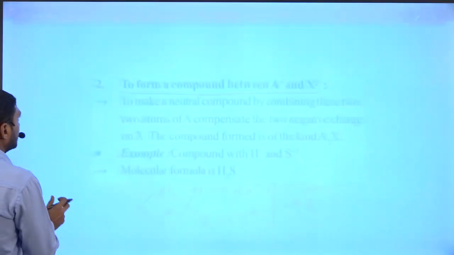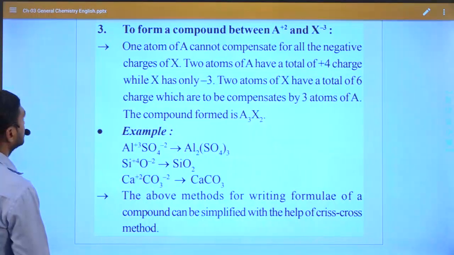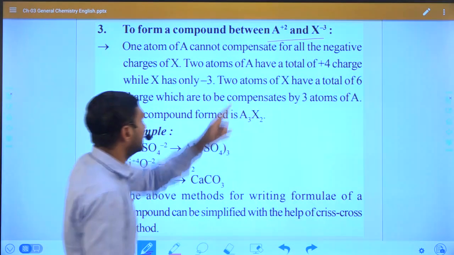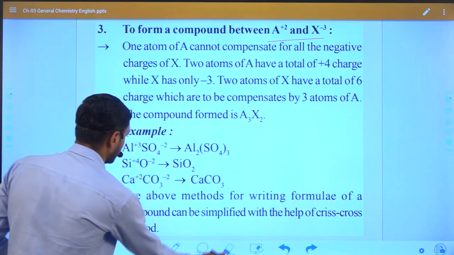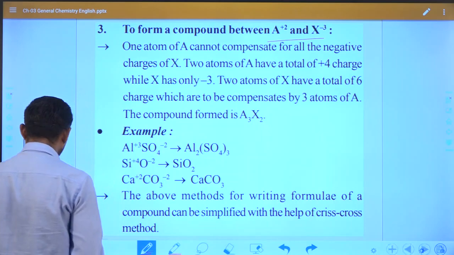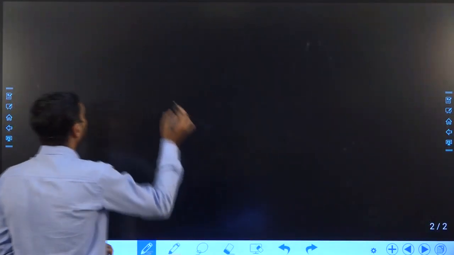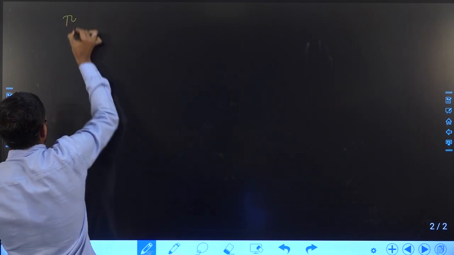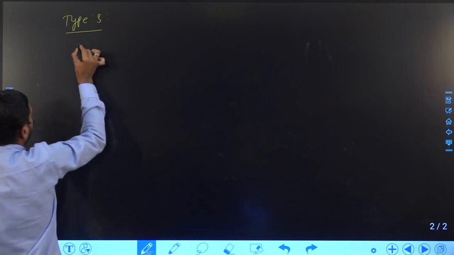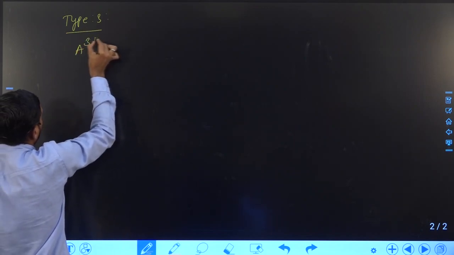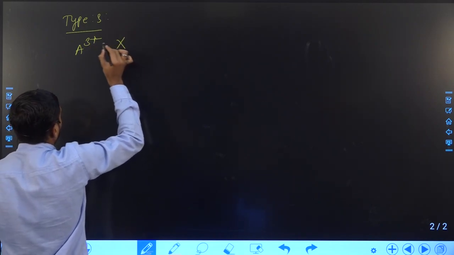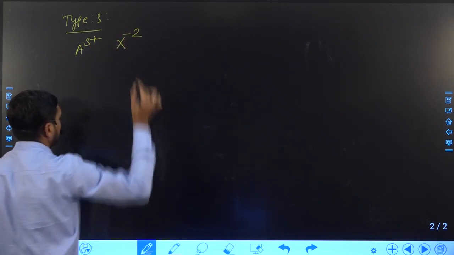Now if we take the third type of example, A plus 3 and X minus 2, let us try to understand. For the third type, the charge on the cation is plus 3 and the charge on the negative ion is minus 2.